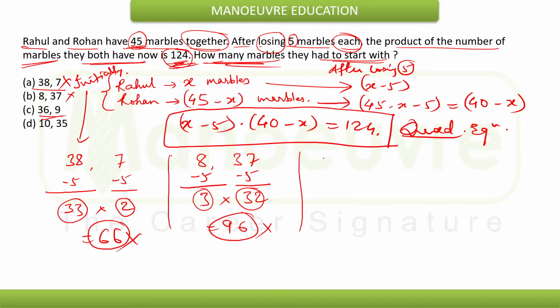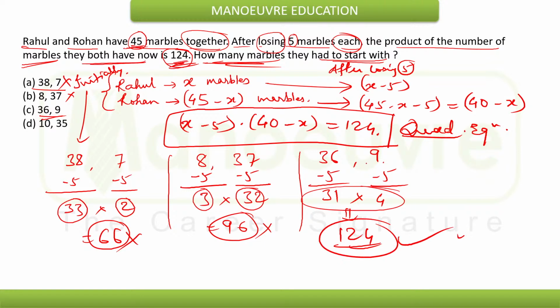Now let's try the third option, 36 and 9. Losing 5, the remaining will be 31 and 4. 31 into 4 is 124. Yes, it is clearly 124. Hence 36 and 9 will be the correct answer. Option C is the correct answer here because it is satisfying our condition.